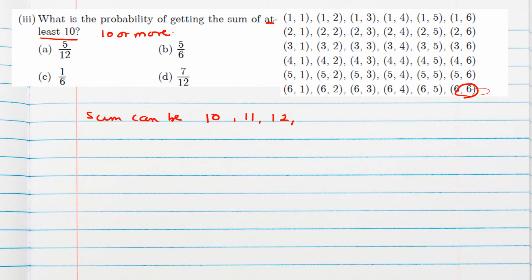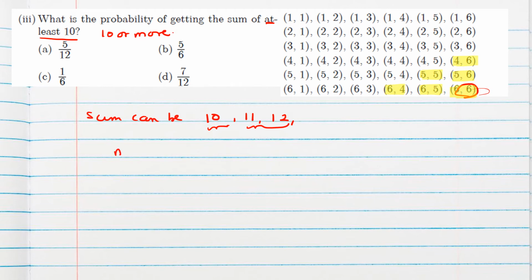So that means 13, 14, 15 are not possible. Only these three sums we should check here. Now we have to find outcomes that give sum as 10. So 6, 4, 5, 5 and 4, 6 give 10. 11 means these two outcomes and 12 means this one. So only these 6 outcomes are possible here.